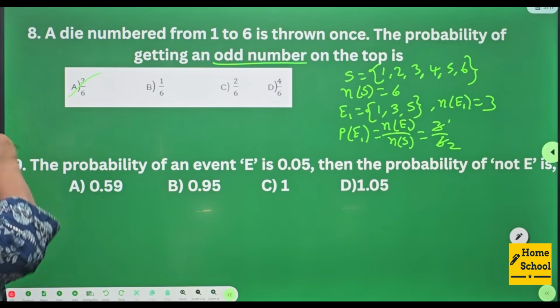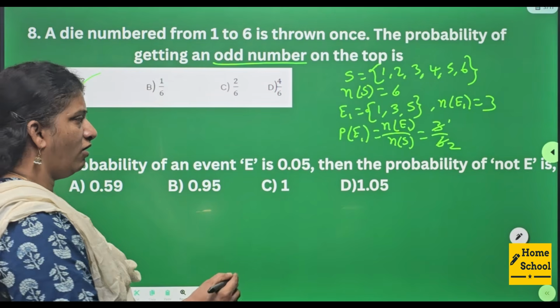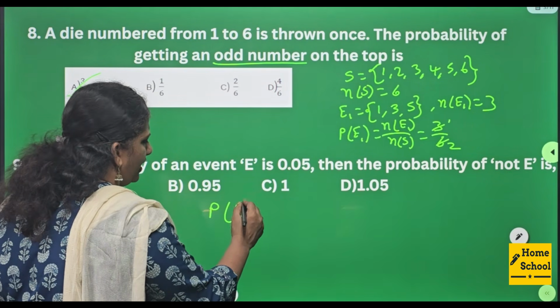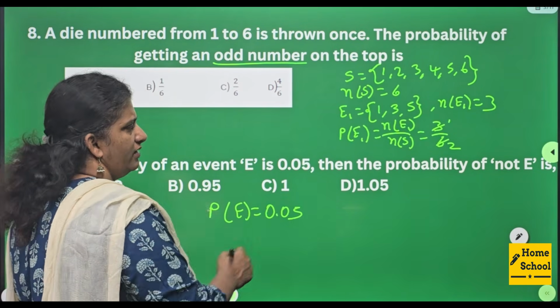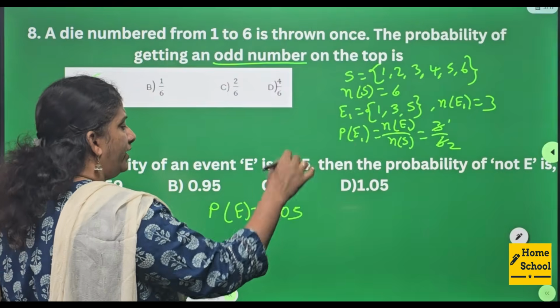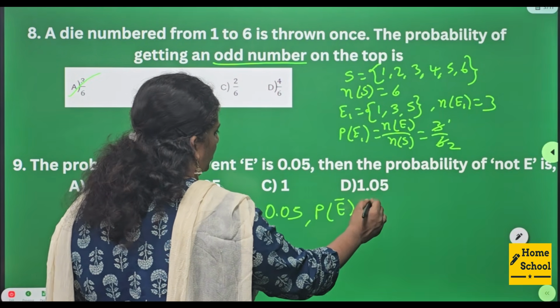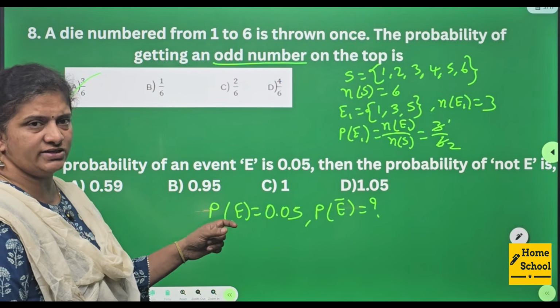Ninth one, the probability of an event E, that is P of E is equal to 0.05. Then the probability of not E, P of E bar is equal to question mark. Probability of an event is 0.05.